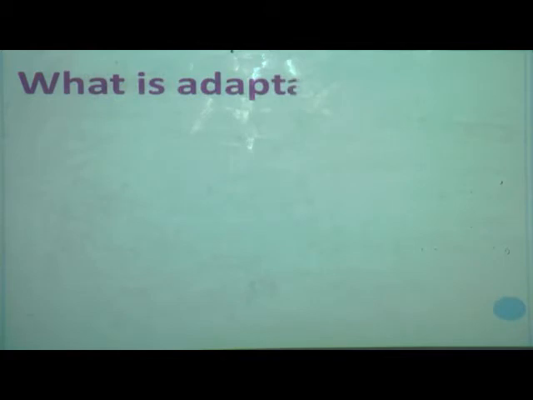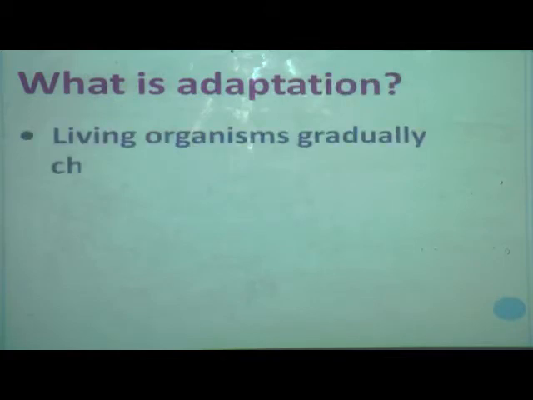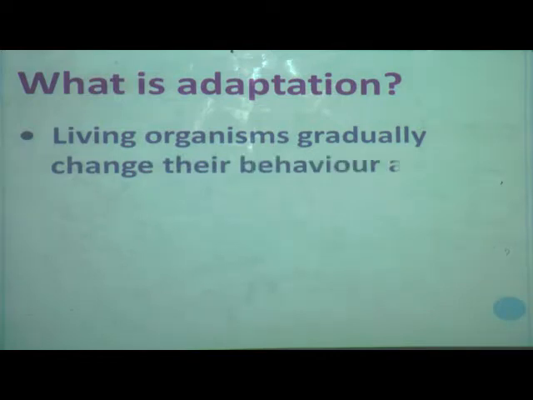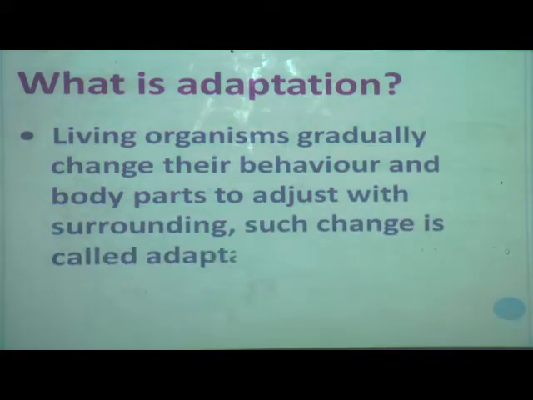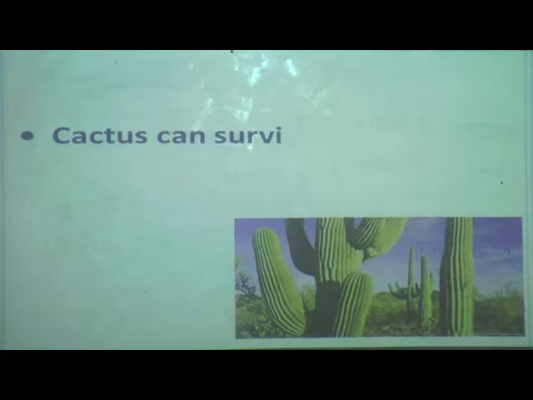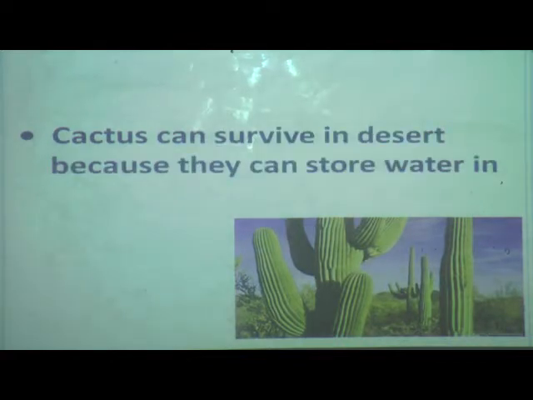Now we have already seen what is meant by adaptation. Living organisms gradually change their behavior and body parts to adjust with their surroundings. Such change is called adaptation. We have learned this in our previous episode. I have also given you the example of the cactus plant. Cactus can survive in the desert because it can store water in its stem.